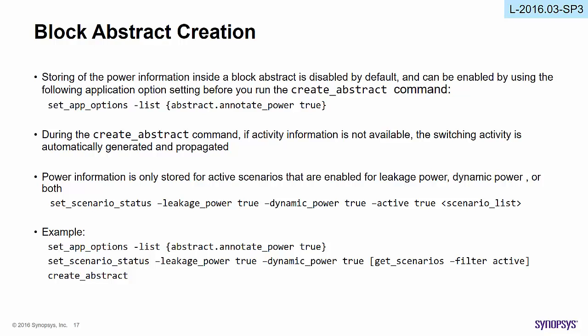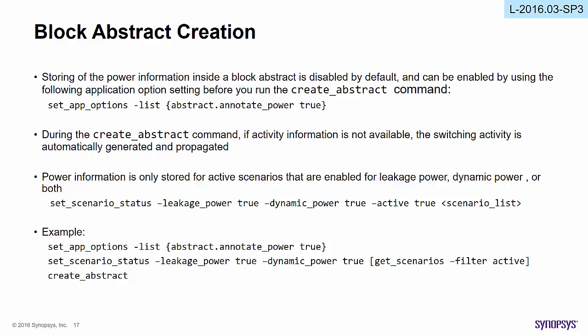That is, abstract.annotate_power should be set to true before executing the create abstract command. During the create abstract command, if activity information is not available, the switching activity is automatically generated and propagated. Power information is only stored for active scenarios that are enabled for leakage power, dynamic power, or both.